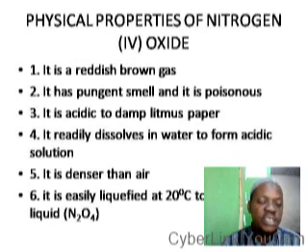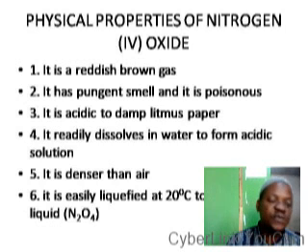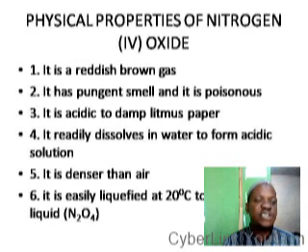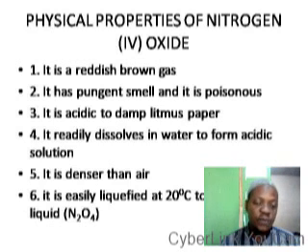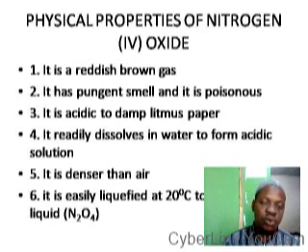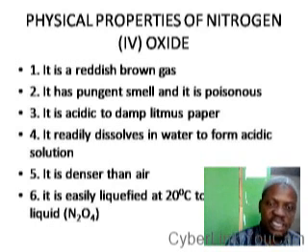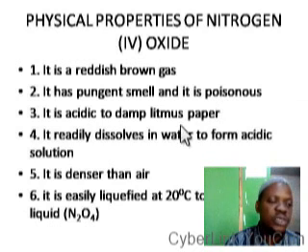Nitrogen 4 oxide readily dissolves in water, and when it dissolves in water, it forms an acidic solution. If it dissolves in water alone, it will form 2 types of acid, which we are going to look at when we get to the chemical properties very soon. Now, it is denser than air.